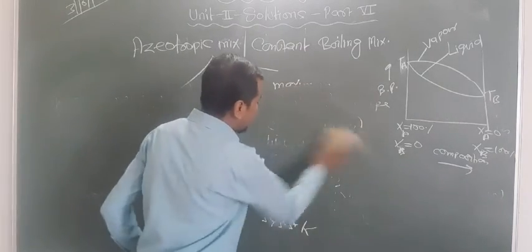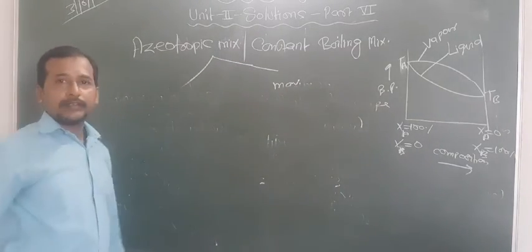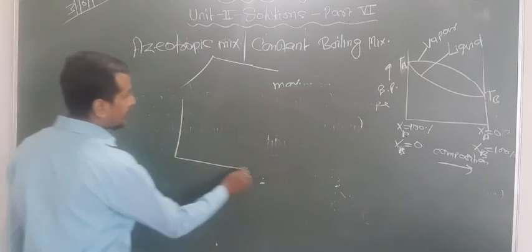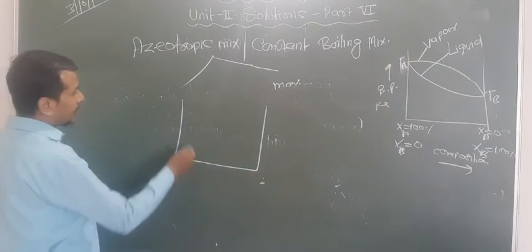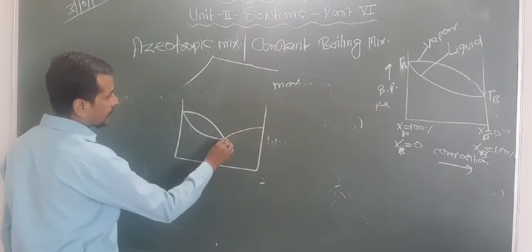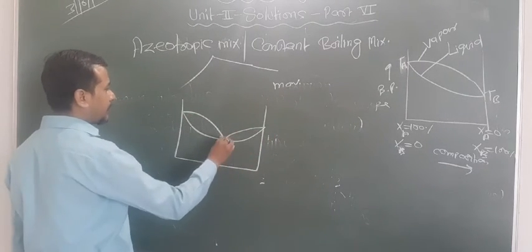Now you can draw the graph for minimum boiling and maximum boiling like this. Now look at the condition.